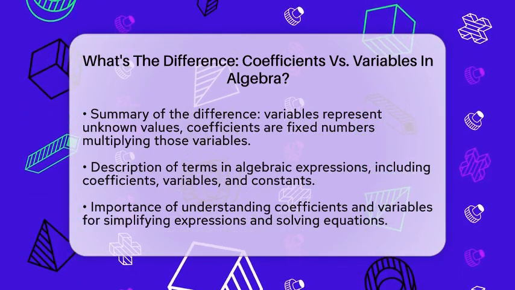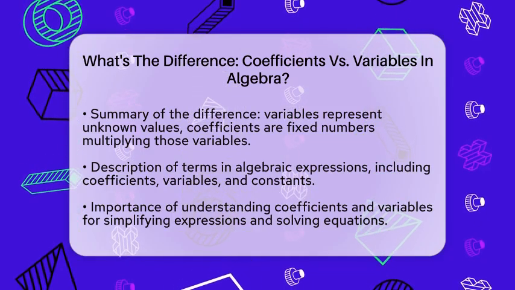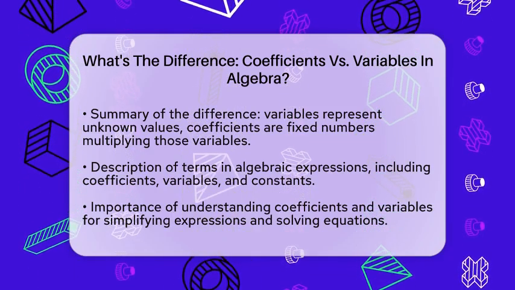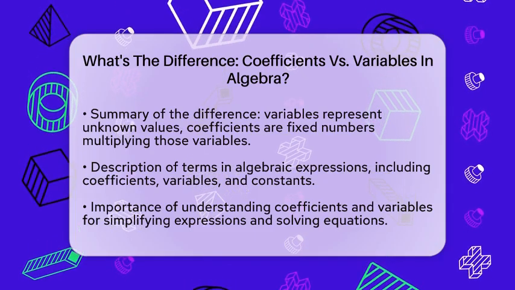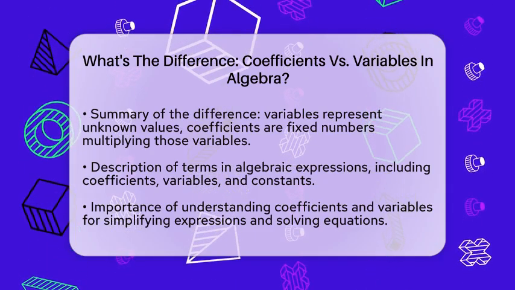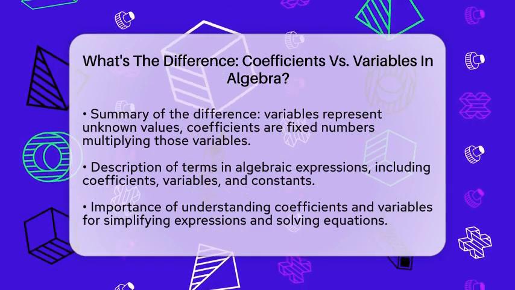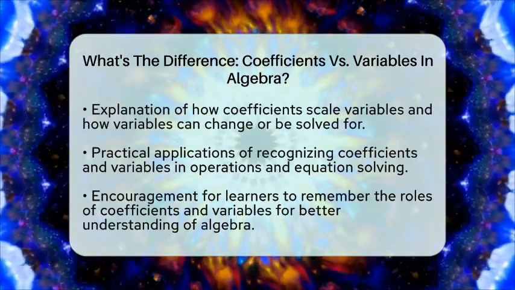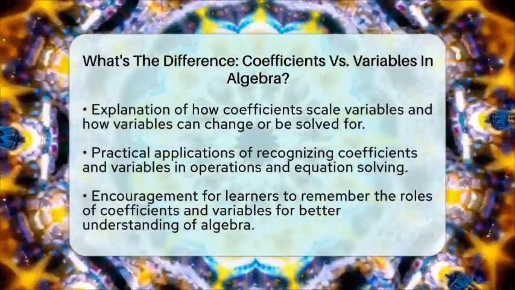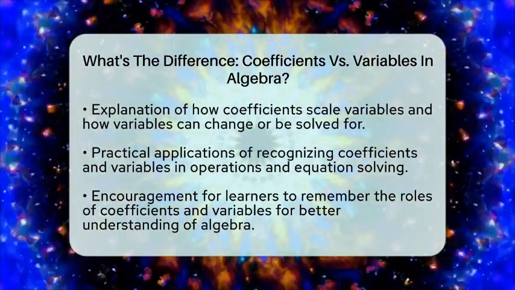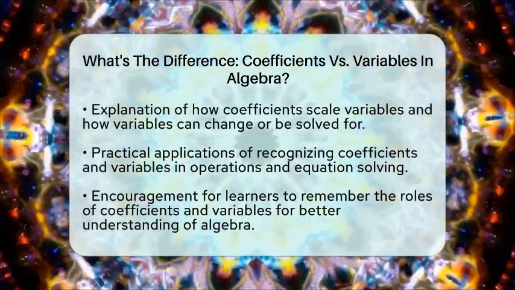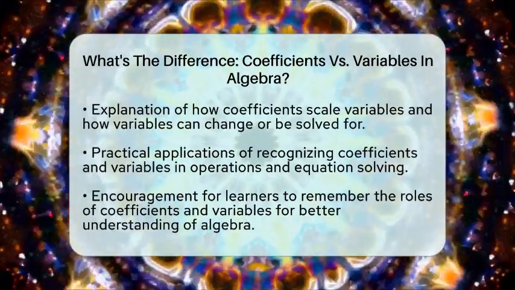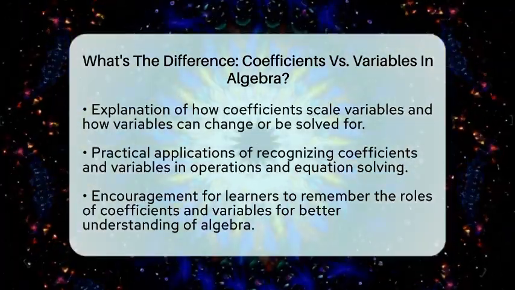Understanding the difference between coefficients and variables is important for simplifying expressions, solving equations, and working with polynomials. Coefficients scale variables, while variables represent values that can change or be solved for. This distinction is particularly useful when you identify terms in an expression or perform operations like addition or multiplication on algebraic expressions. It also helps when solving equations by isolating variables.